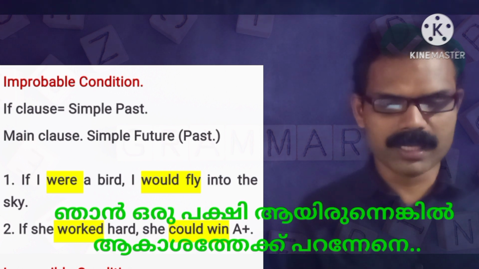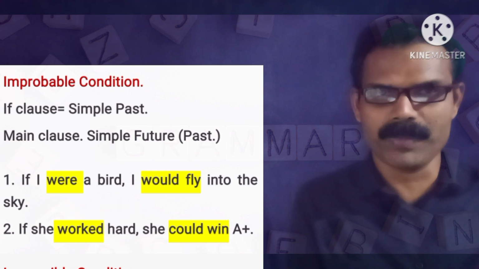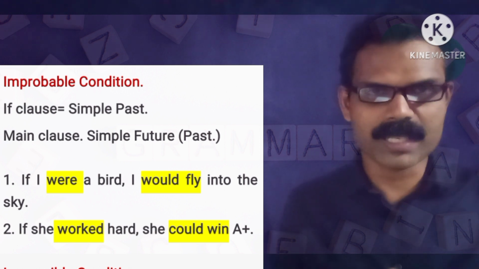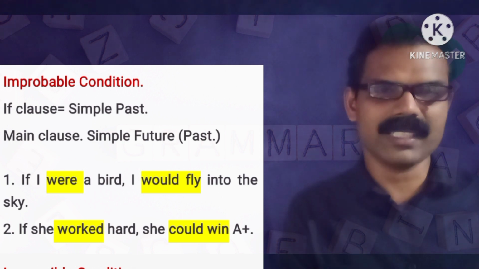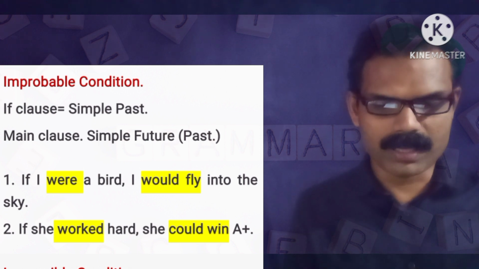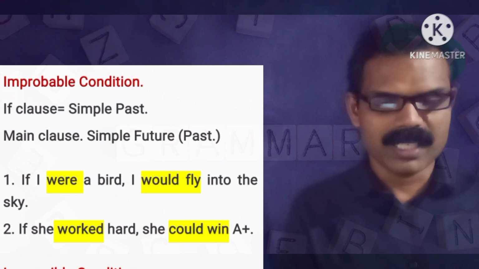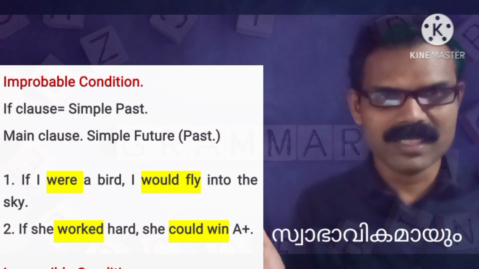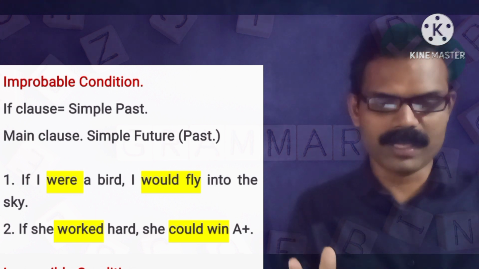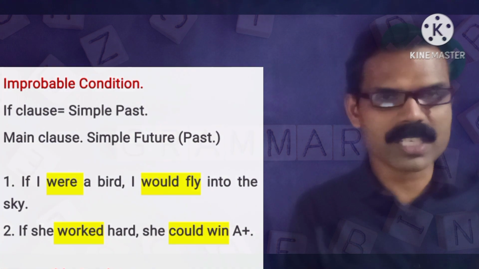If I were a bird, I would fly into the sky. I will never be a bird. So that's why this is improbable condition, and that is given in simple past. And I would fly, would plus first form of the verb. Second example, if she worked hard, she could win a plus. She will never work hard. Naturally, she will never get a plus. So this is improbable. The first one, simple past. The second one, could plus first form of the verb.